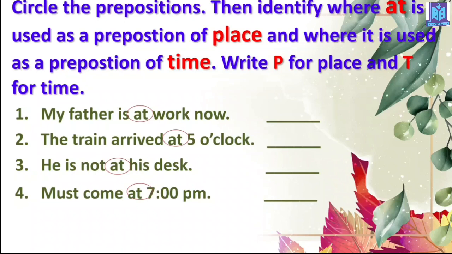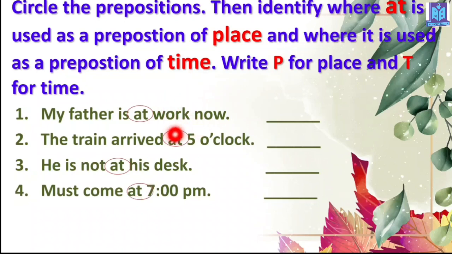Number 1, it is about a workplace, right? So it will, of course, be P. Then, yes, it is already mentioning the time, so it will be T. Then, at his desk. Desk means location. Here it is talking about location, so it will be P. And again it is time, so that's why it will be T, time. So in this way you have to solve it. Write down in your CW copy.